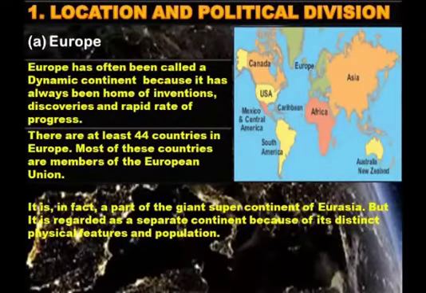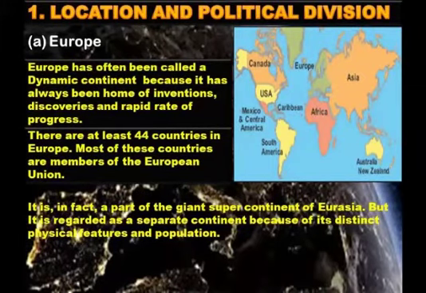Now let us move towards our first topic, that is Europe. Europe has often been called a dynamic continent because it has always been home of inventions, discoveries and a rapid rate of progress. There are at least 44 countries in Europe. Most of these countries are members of the European Union.